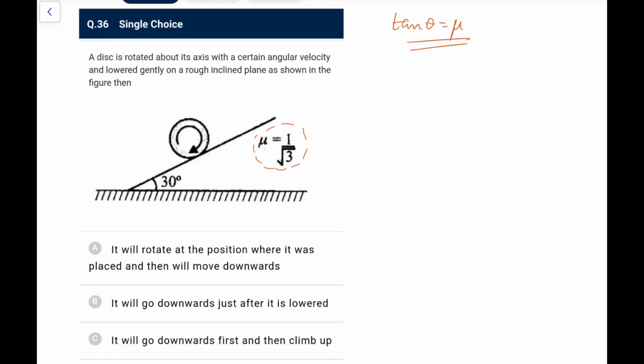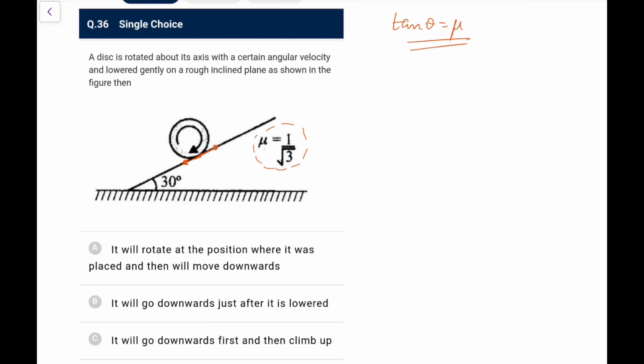So first of all, the tendency of this point is to go down, and we have friction sufficient to cater to it. So friction will be acting upwards and it will be able to hold it up in this particular case.